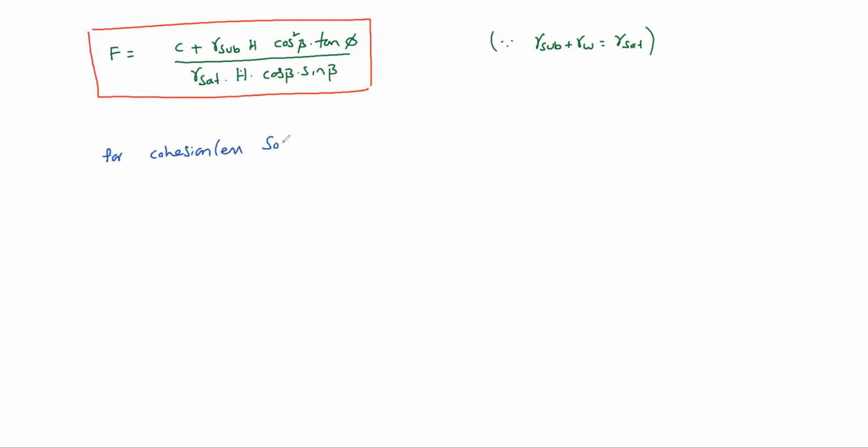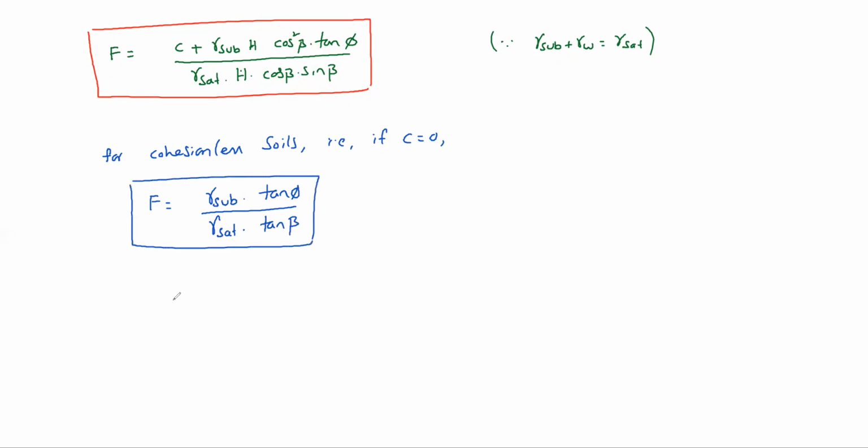For cohesionless soils, that is, if C equal to 0, then F equal to, H cancels, gamma sub tan phi by gamma sat into sin beta by cos beta, so tan beta.